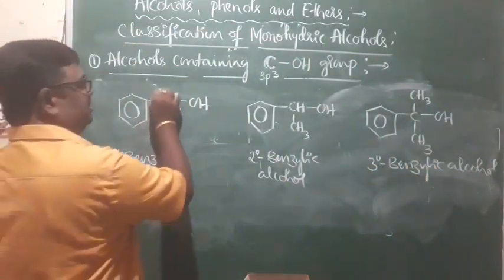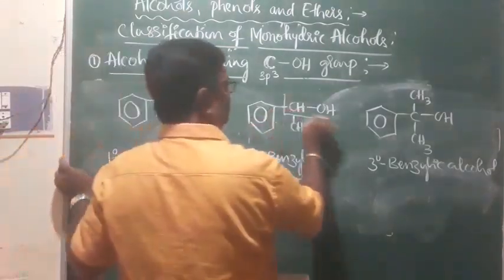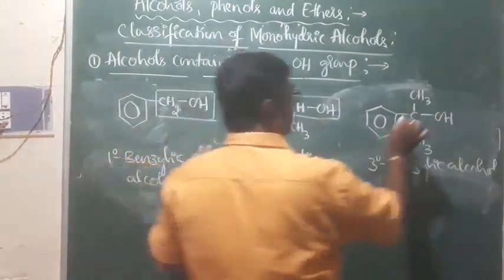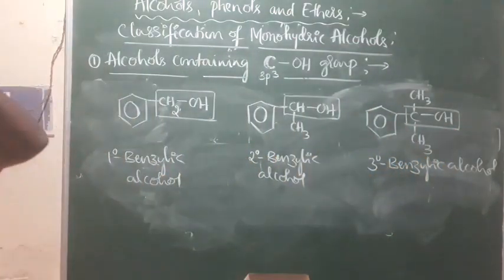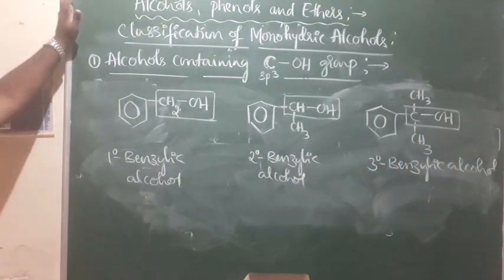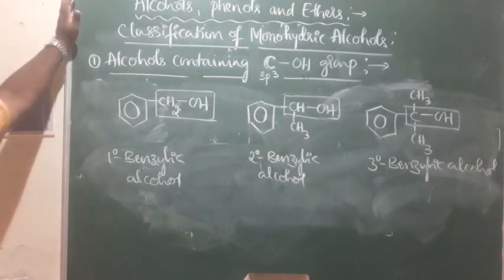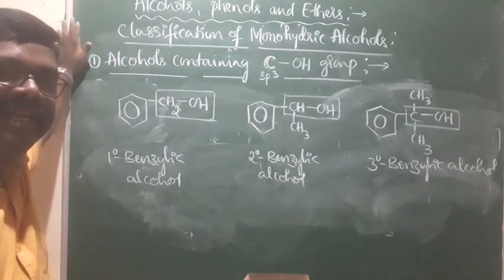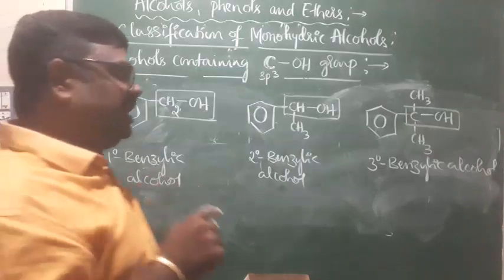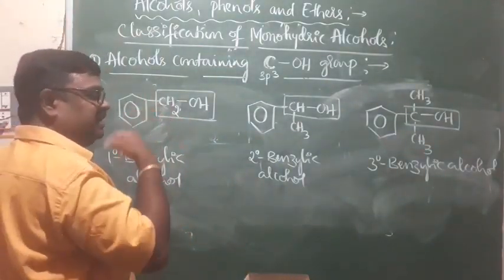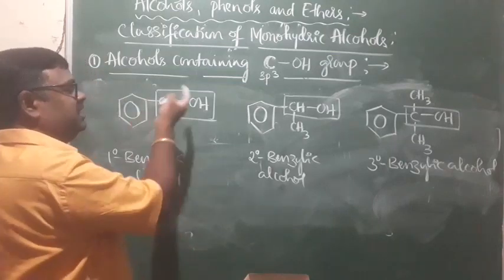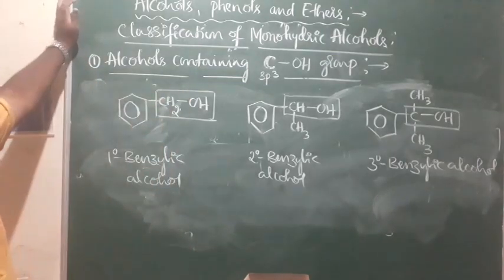Okay, look at this CH2OH. Look at this CHOH. And look at this COH. That is primary, secondary, and tertiary alcohols. And of course, they are all where the OH group is attached to the benzylic carbon atom. So, what is benzylic carbon atom? It is the sp3 hybridized carbon atom directly attached to the benzene ring, or the sp3 hybridized carbon atom next to the benzene ring. That is called benzylic carbon atom.